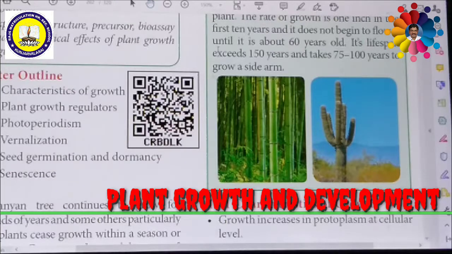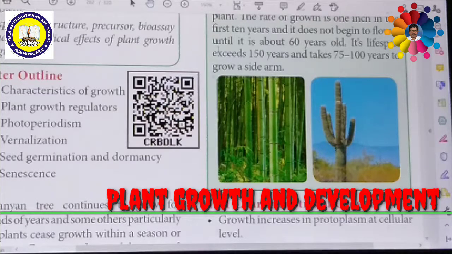So what are the characteristic features of growth? Actually, growth is an increase in protoplasm at the cellular level. Stem and roots are indeterminate in growth due to continuous cell division, and it is called open form of growth. The primary growth of the plant is due to the activity of apical meristem.